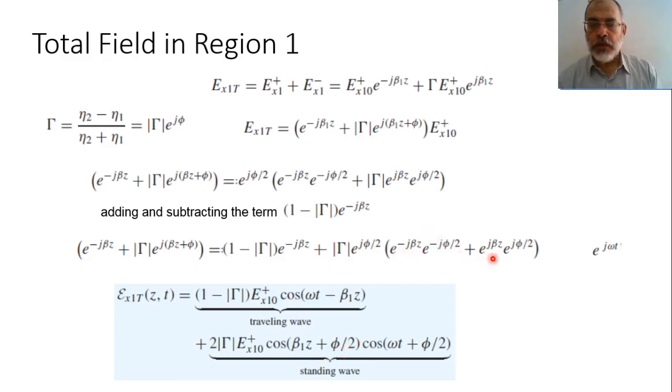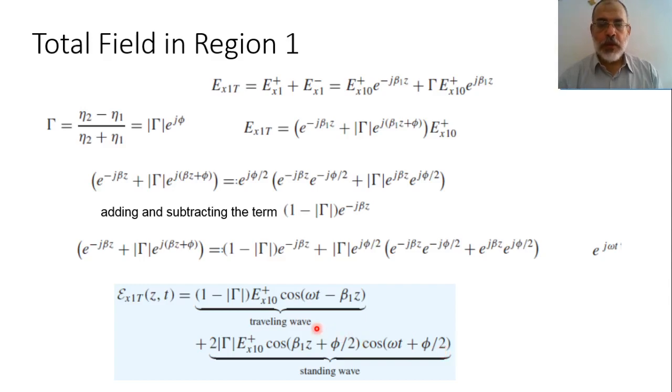So this term is these 2 cosine. And we have the magnitude, we have the amplitude of the incident electric field. The remaining part is e to the power j omega t multiplied by e to the power j phi over 2. By taking the real part of this, it would be cosine omega t plus phi over 2.